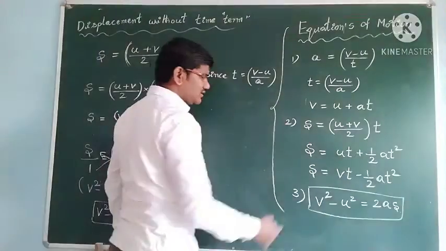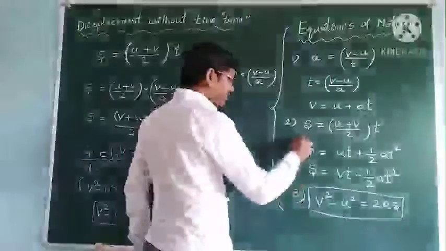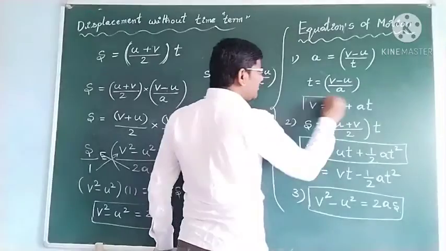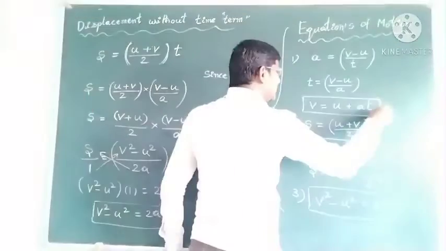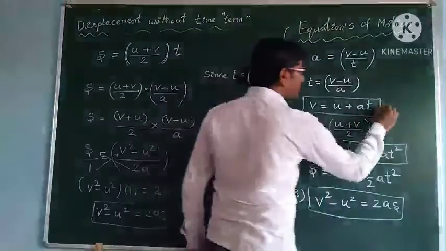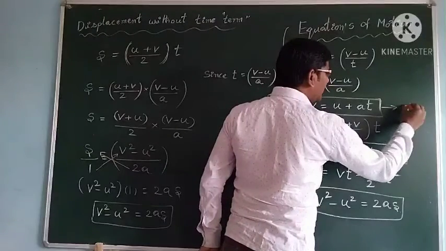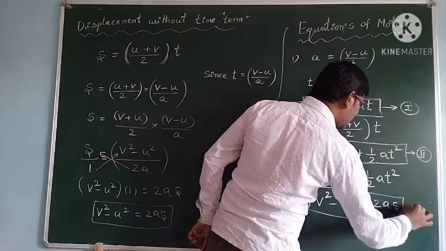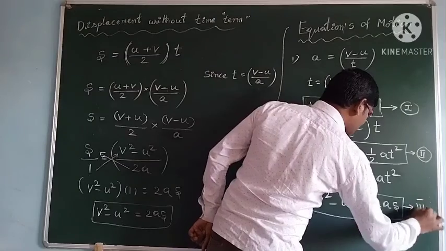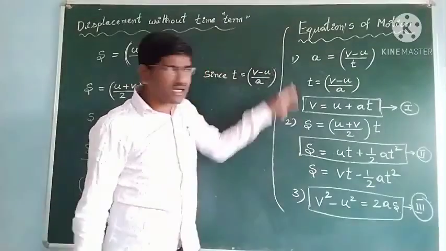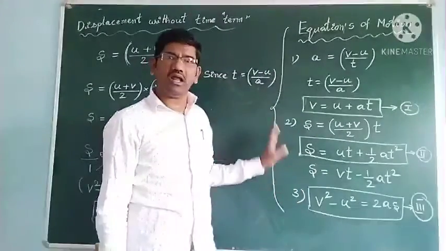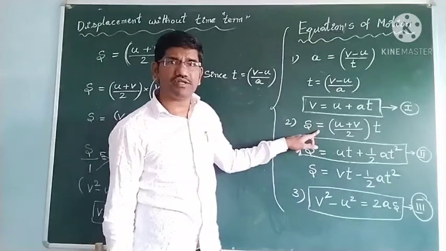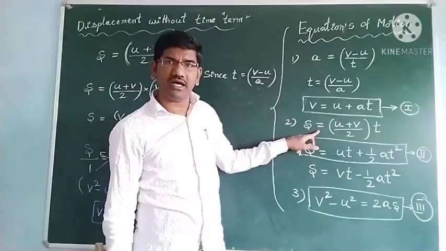Okay, students, you can remember this is the third equation, this is the second equation, and this is the first equation. Give Roman numbers one, two and three. Remember that all are kinematic equations only.